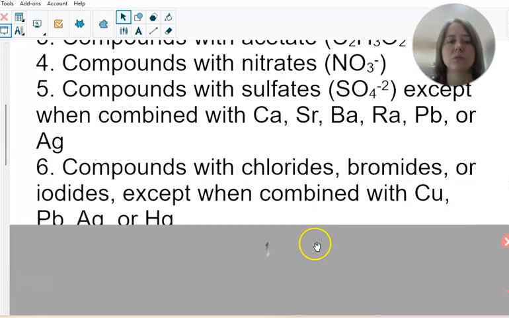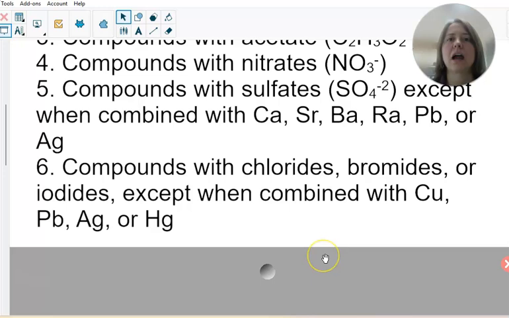And our 6th rule is compounds with chlorides, bromides, or iodides are aqueous except when you combine them with copper, lead, silver, or mercury. So for example, sodium chloride is aqueous, but copper chloride is not. It would be a precipitate. It would be solid. So let's move on to our insoluble rules.